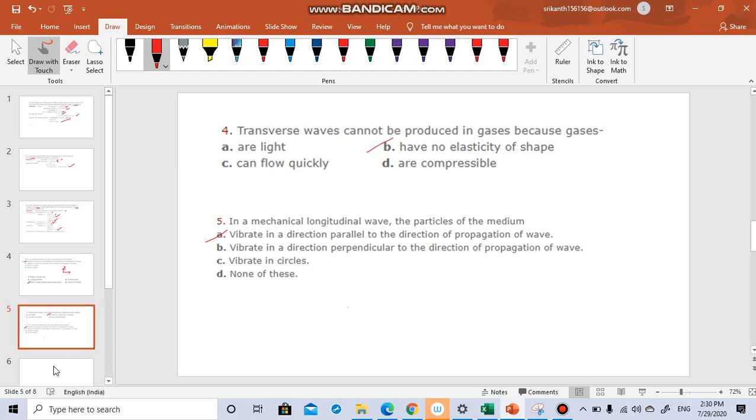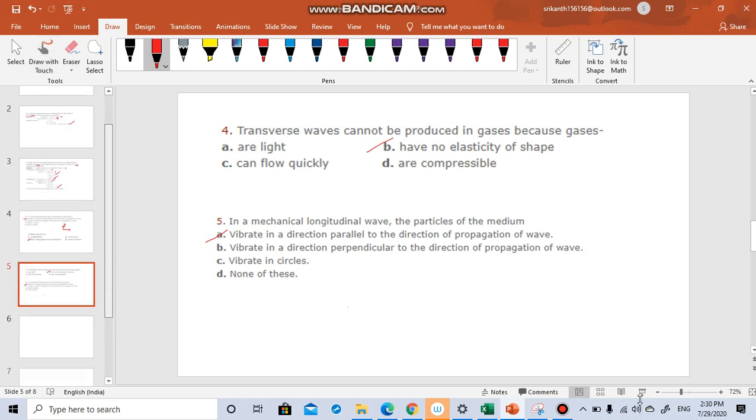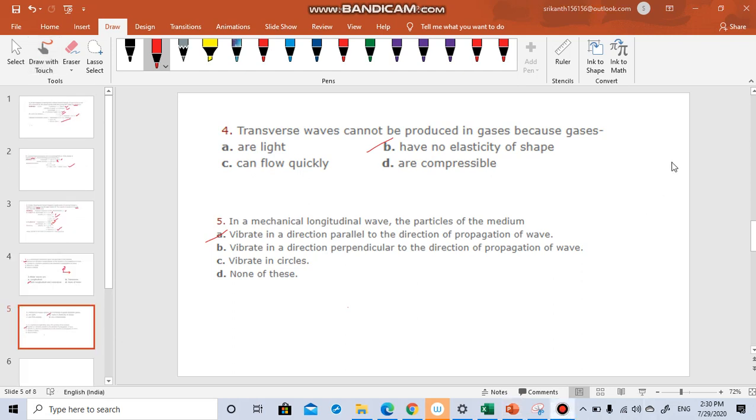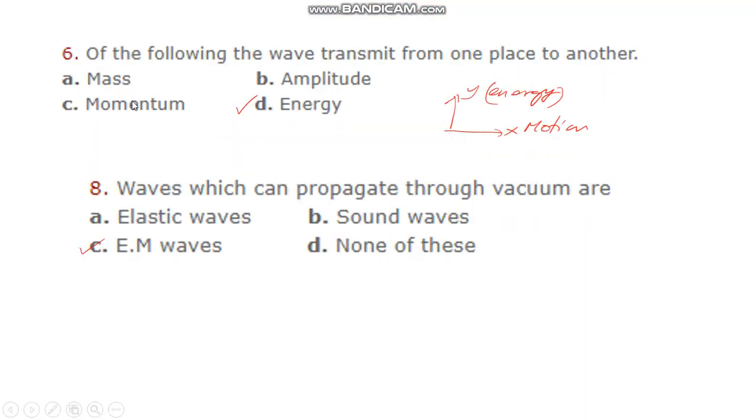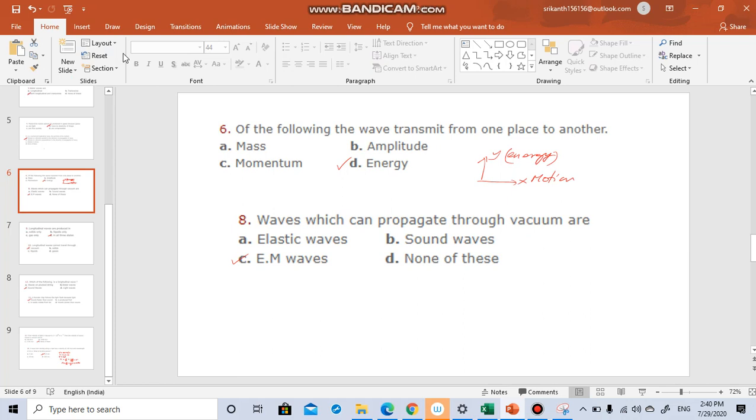Okay, let us repeat the question. Of the following, the wave transmitted from one place to another is which one?